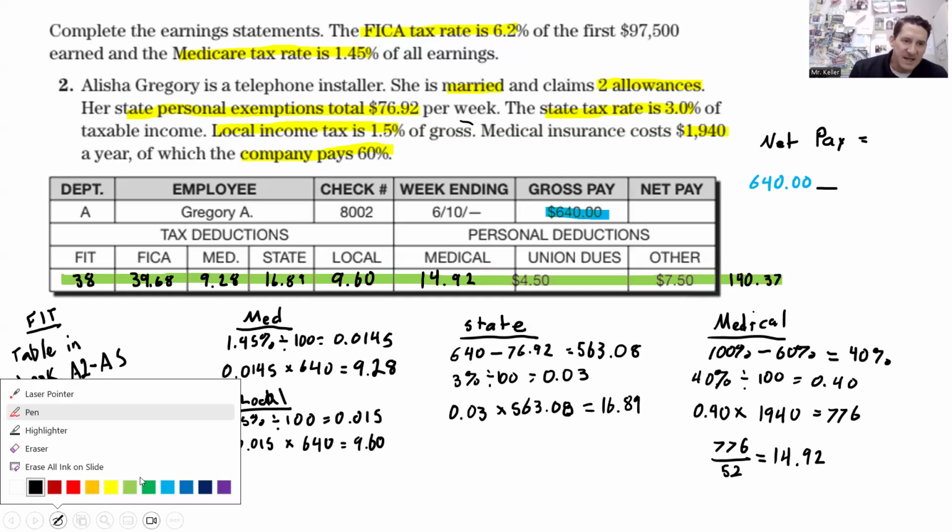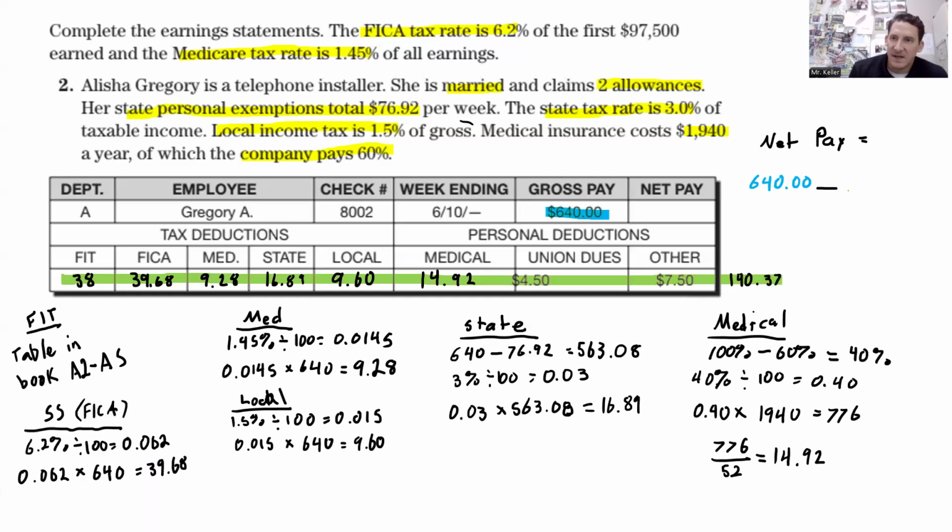So that is going to get subtracted from the gross pay. And that all comes out to $499.63. So that goes in here for the net pay. And again, that's how much the take-home pay is going to be.